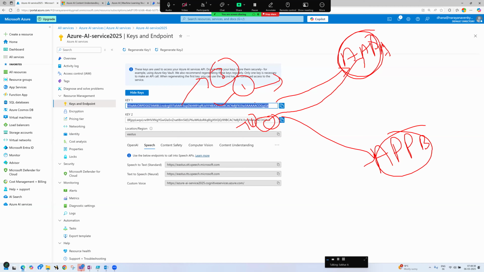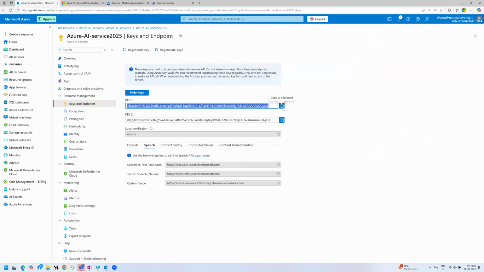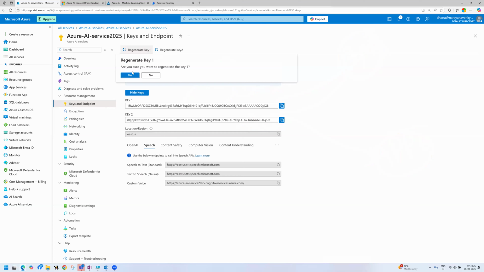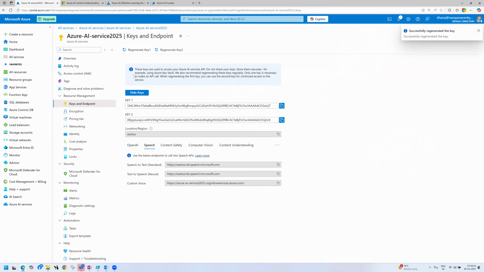Now no downtime is required. Then I can regenerate the other key. Are you sure you want to regenerate the key? Yes, I want to regenerate it. Once it is done, I can copy this one and associate it to application one. So not even a single second of downtime is required. Got it, guys?